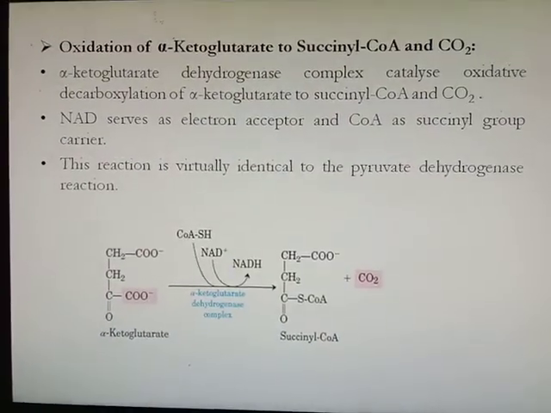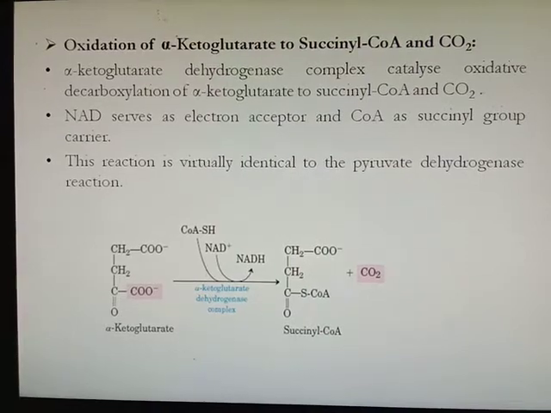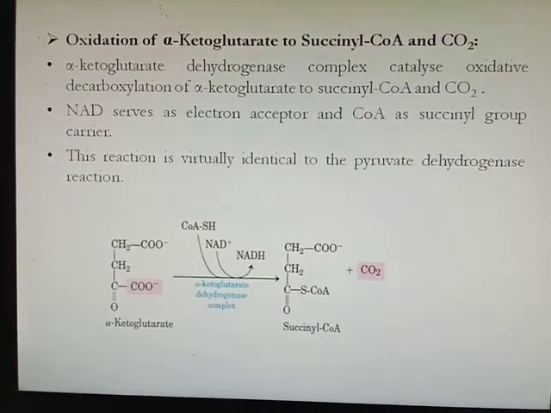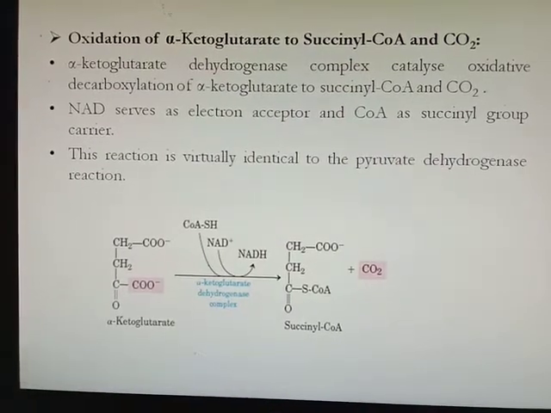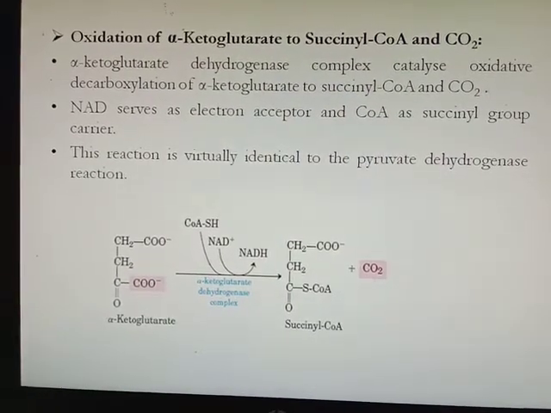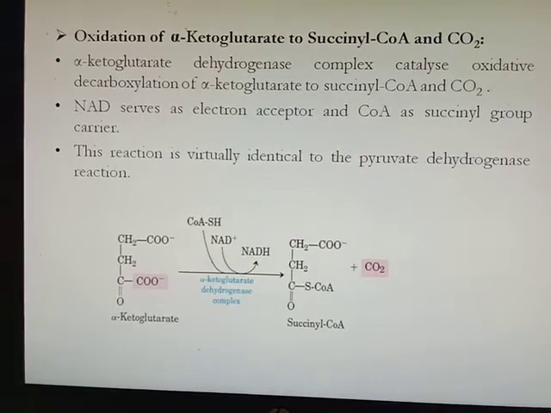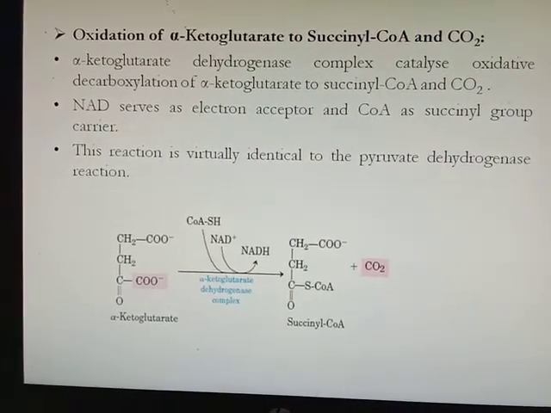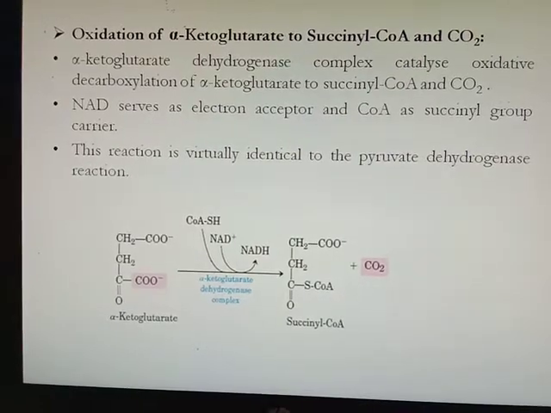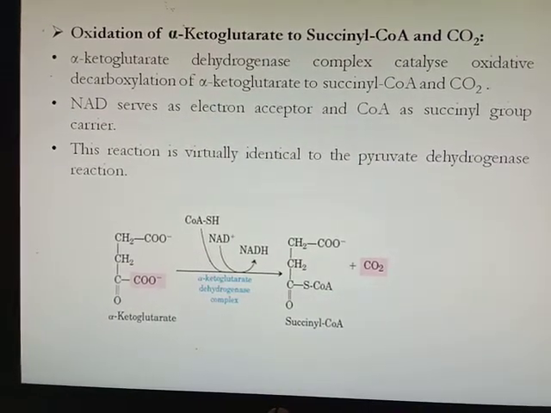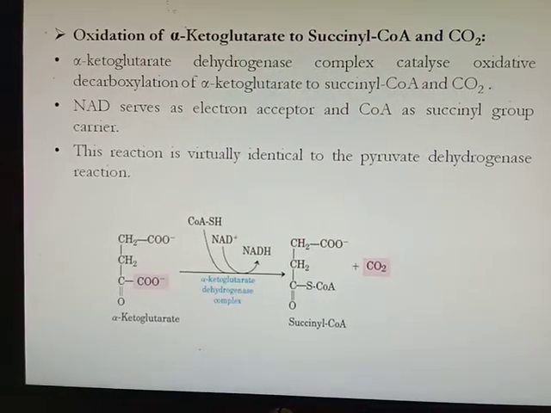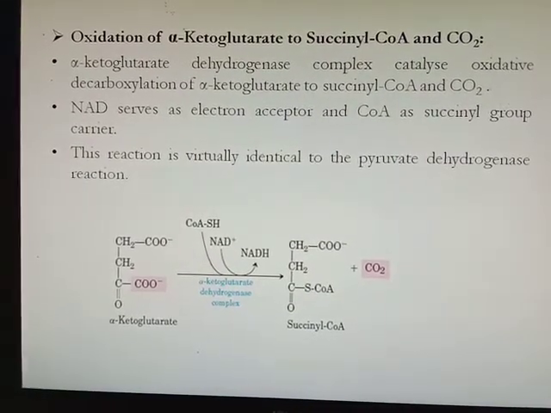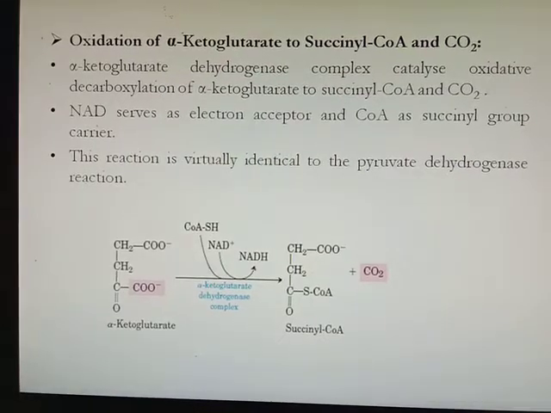Then the next step is oxidation of alpha ketoglutarate to succinyl coenzyme A and carbon dioxide. Again the alpha ketoglutarate dehydrogenase complex, like the pyruvate dehydrogenase complex, catalyzes the oxidative decarboxylation of alpha ketoglutarate to form succinyl coenzyme A and carbon dioxide. Here also NAD serves as an electron acceptor and coenzyme A as a succinyl group carrier.